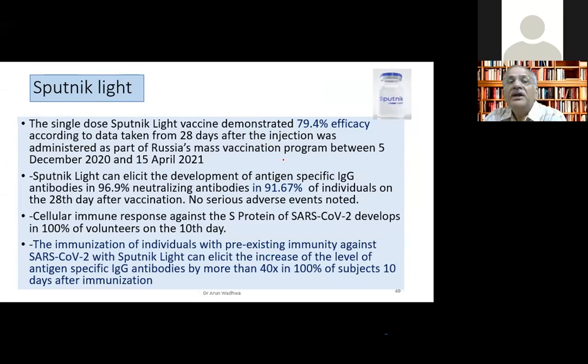So this vaccine can be of good use to people who have already got pre-existing immunity against COVID-2. So suppose you've had COVID already, the Sputnik Light can elicit a very good response, because the antibodies which are made after a single dose of Sputnik Light in a person who has already had COVID are 40 to 100 times more, 10 days after immunization.